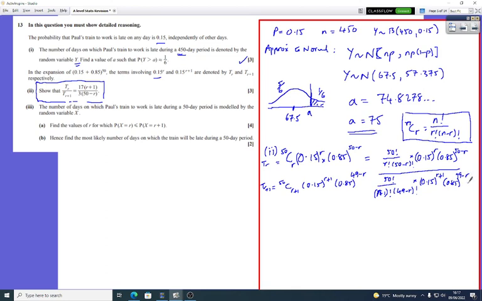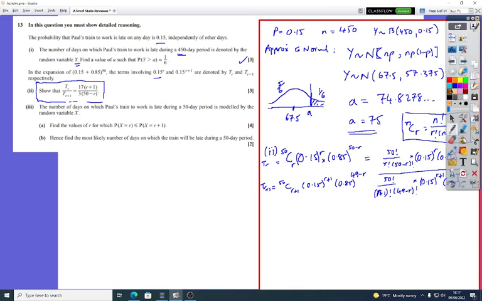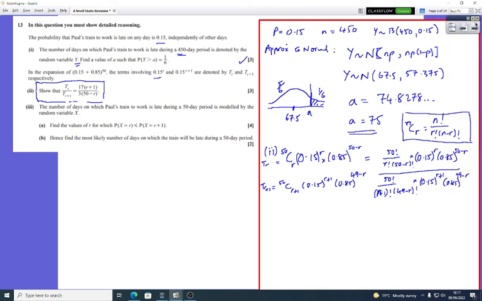Right, there's going to be quite a bit of cancellation happening here, so we'll use a different colour pen just to show the cancellations. First of all, you can cancel those out. You've got r lots there, and you've got r plus 1, so you cancel all those, and you're left with just one of those.